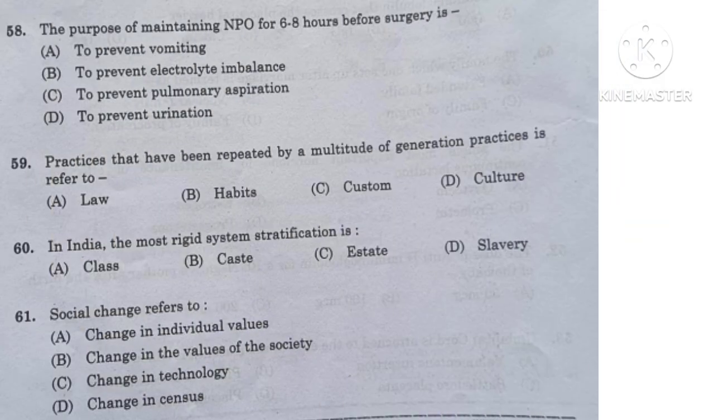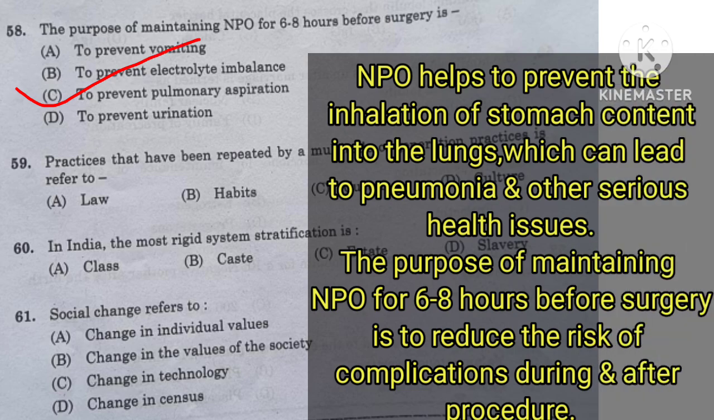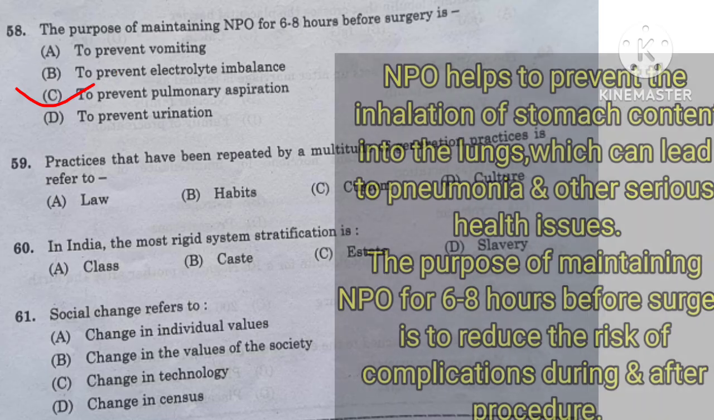Question number 58. The purpose of maintaining nothing by mouth for 6 to 8 hours before the surgery is to prevent vomiting, to prevent electrolyte imbalance, to prevent pulmonary aspiration, or option D to prevent urination. Nothing by mouth helps to prevent the inhalation of stomach content into the lungs, which can lead to pneumonia and other serious health issues. The purpose of maintaining nothing by mouth for 6 to 8 hours before surgery is to reduce the risk of complications during and after the procedure.